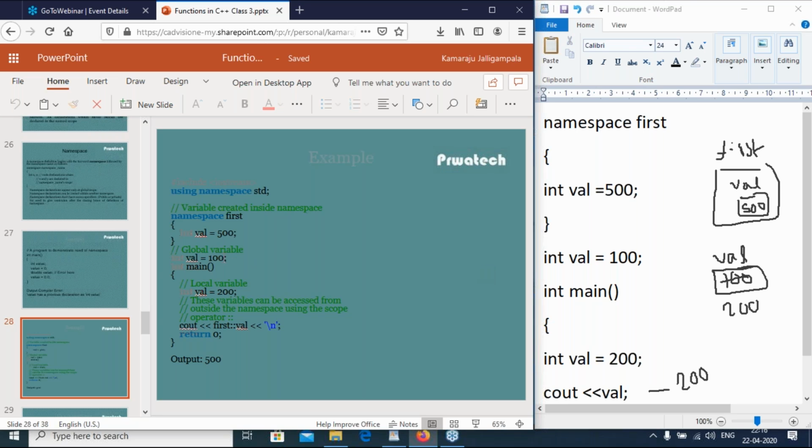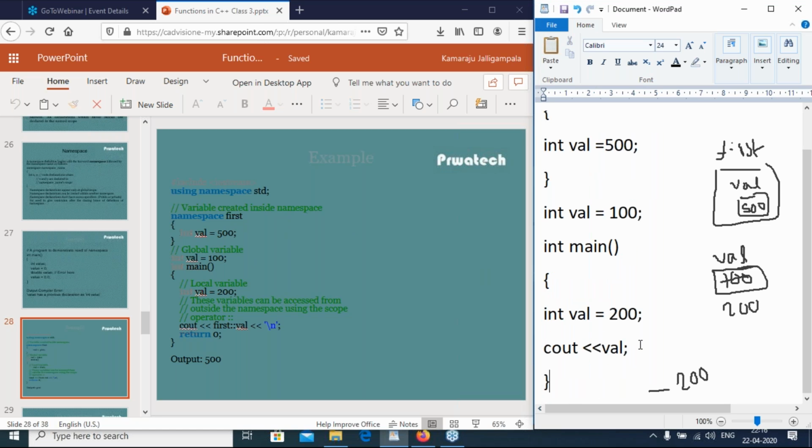So if you want to display the namespace value, then you can use cout, and the namespace name. What is the namespace name? First. Then use the scope resolution operator. I will explain the scope resolution operator in the next slide.